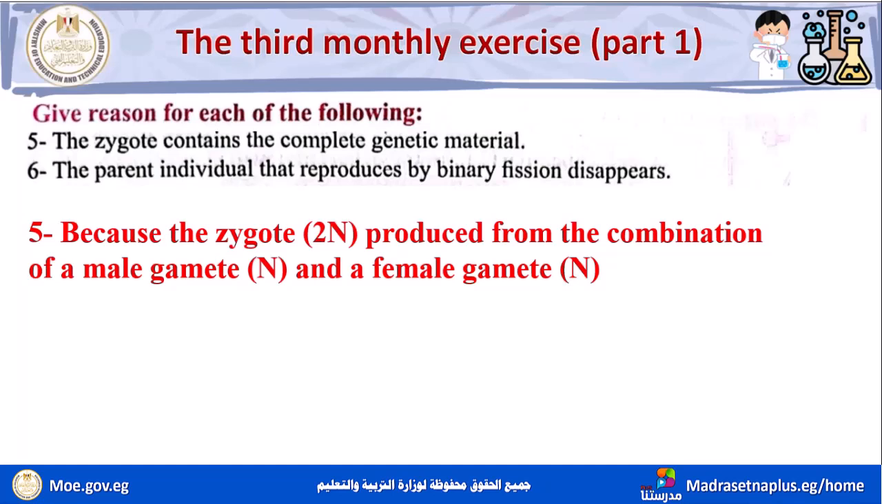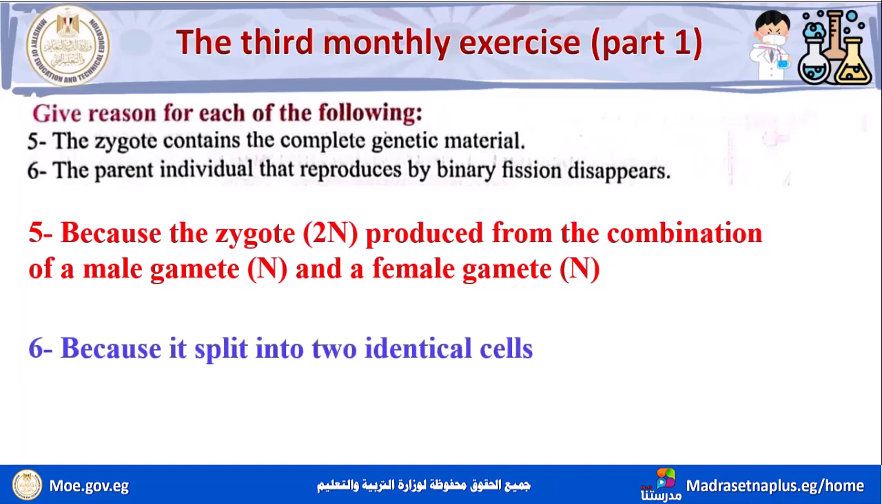Number 6, the parent individual that reproduces by binary fission disappears. The parent individual that reproduces by binary fission disappears because it splits into two identical cells.